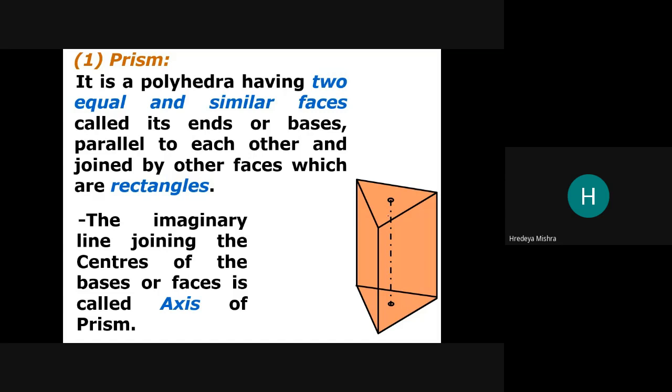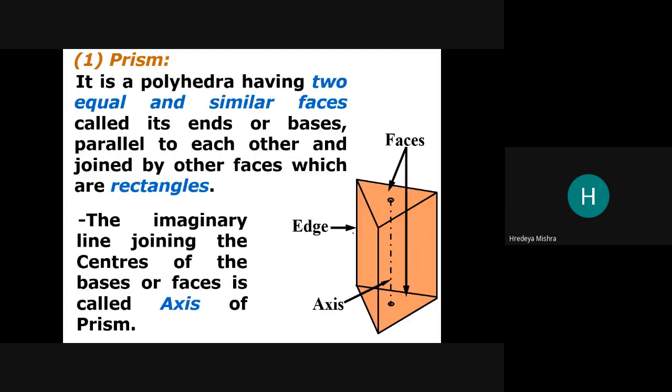The base shape can be different, there is no problem, that is still called a prism. Now see the axis and the face. This is the edge.